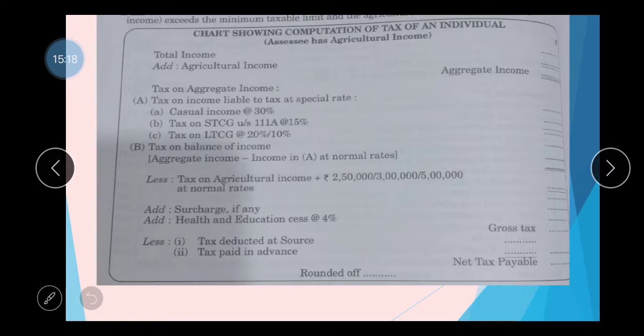Then the difference between the two tax liabilities that we compute, on which we add surcharge if applicable, and health and education cess at the rate of 4%, that is the gross tax liability from which we deduct tax deducted at source, TDS, and tax paid in advance. The balance is the tax payable, which is rounded off to the nearest multiple of rupees 10. All these things we already discussed, tax rates of casual incomes, STCG, LTCG, everything. Now we move to the question.